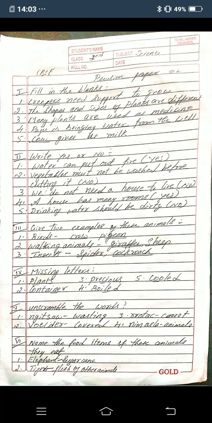So I am going to read all the mains. Listen carefully. First main, fill in the blanks. First one, dash needs support to grow. So in the dash you must write creepers. Creepers. Second one, the shapes and sizes of plants are dash. So in the dash you must write different. Different. Third one, many plants are used as dash. So in the dash you must write medicine.